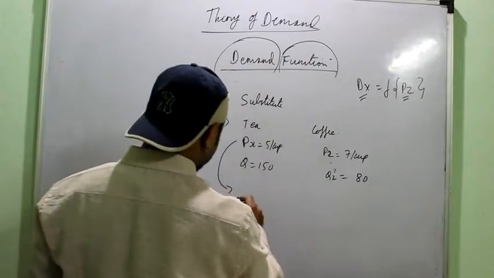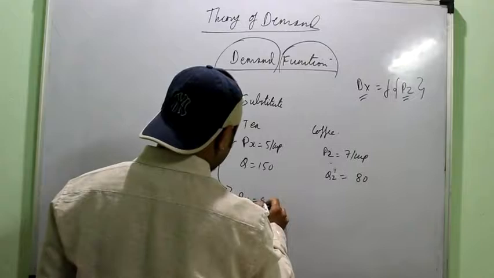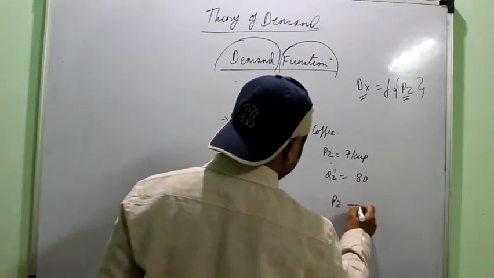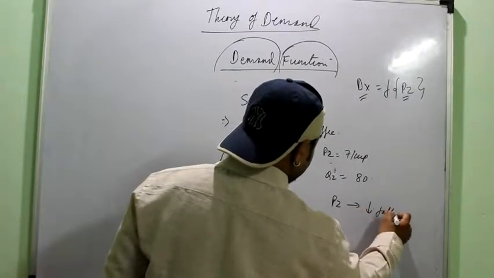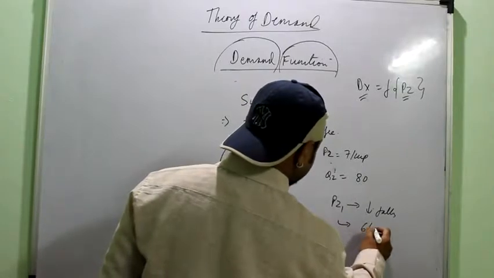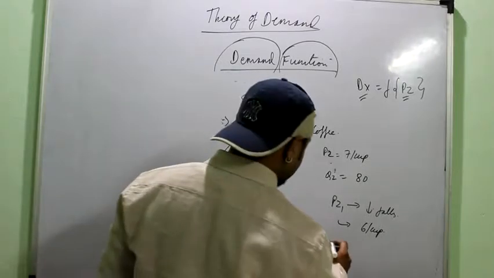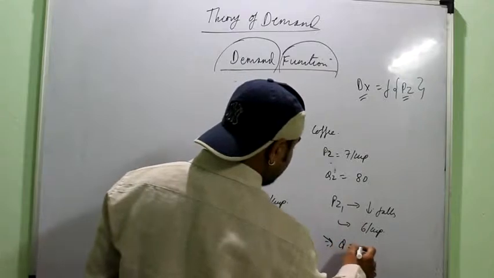Now suppose the price of tea remaining same, but the price of coffee falls. Say now the price of coffee is say 6 per cup. What should happen to the demand for coffee? Should rise. Demand should rise.